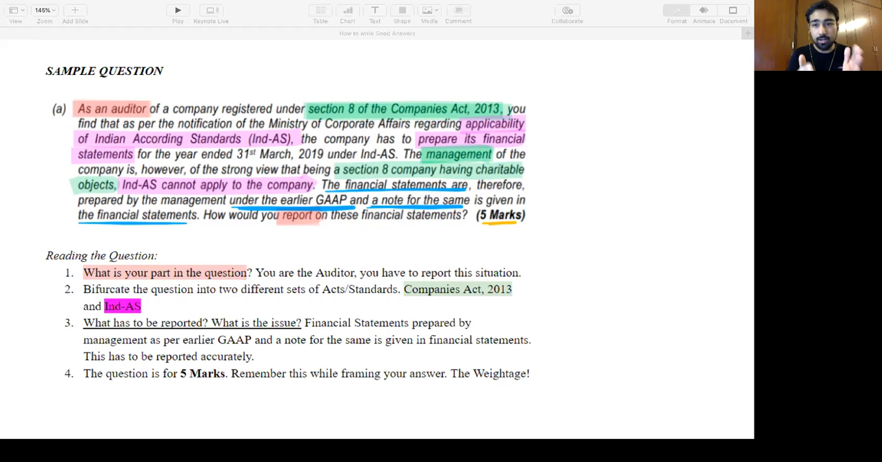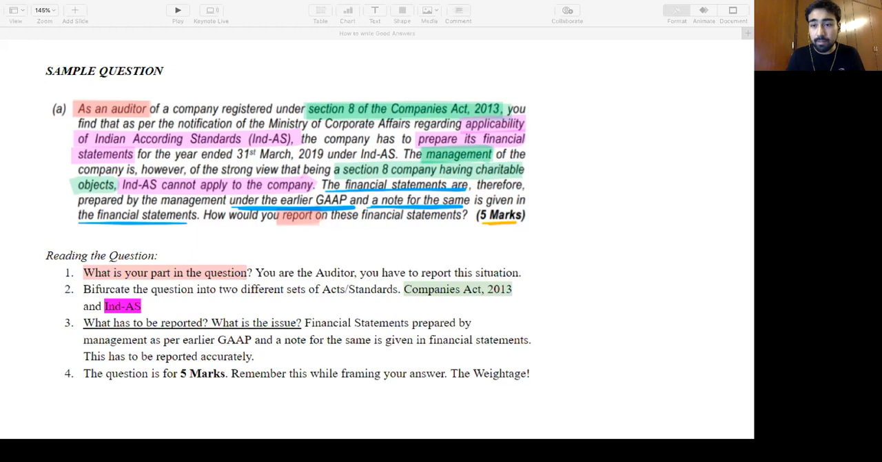So here, let us talk about the parts. The first is, what is your part in the question? We are the auditor who have to report this. Simple. Second, bifurcate the question into 2 different sets or acts, right? The first is Companies Act and second is Ind AS, the applicability of Ind AS. You have to talk about how Ind AS is compatible with the Companies Act. The third one is what has to be reported and what is the issue, what is the storyboard. So financial statements are prepared by management as per earlier GAAP and a note is given, right? We have to report this accurately.